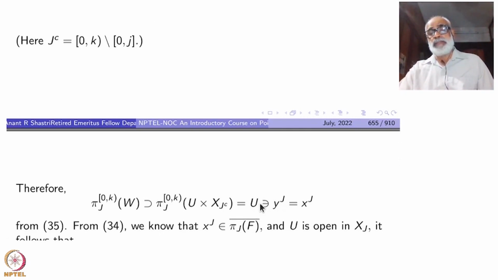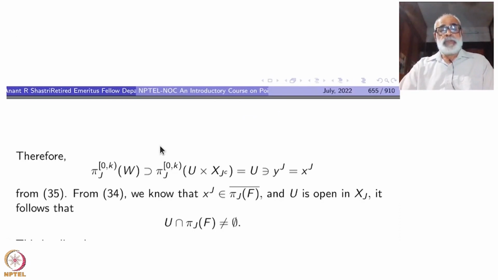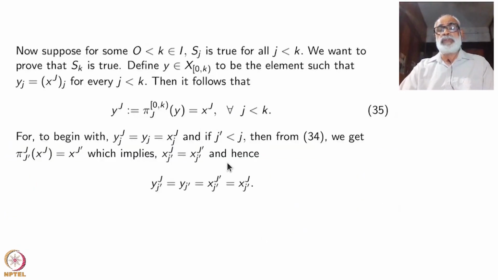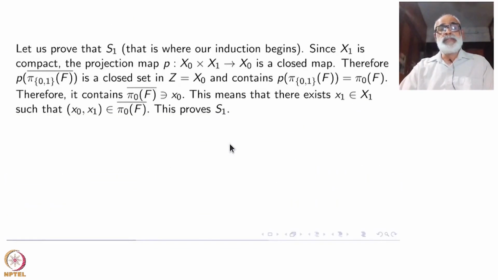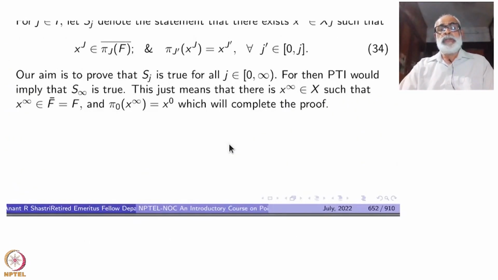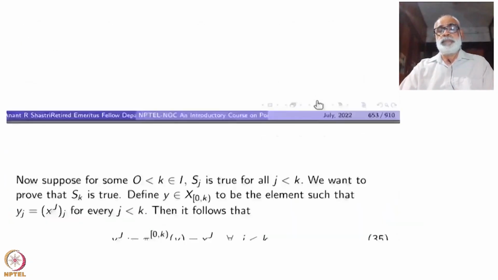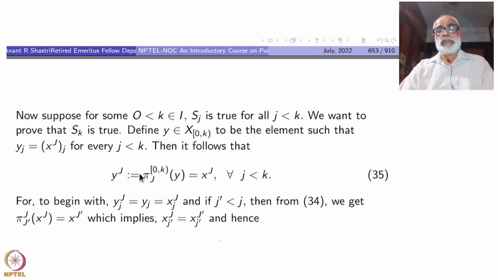Okay, so this Y is now inside U. So that is the whole idea there. But this is nothing but Xj. From 35, we have to use this, right? Because once J is there, Y is chosen such that its jth projection is Xj. Here we have chosen jth projection is Xj for J less than k.